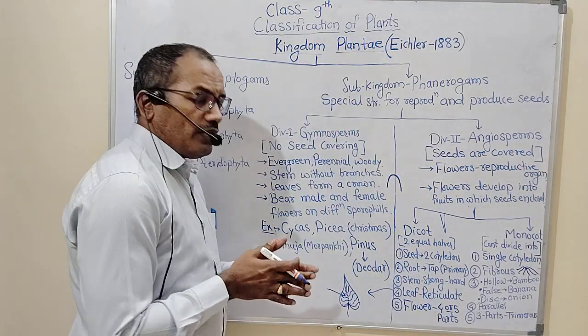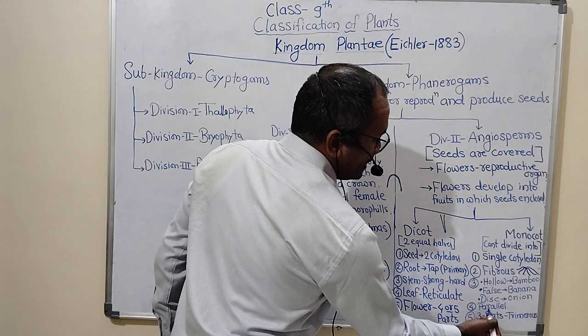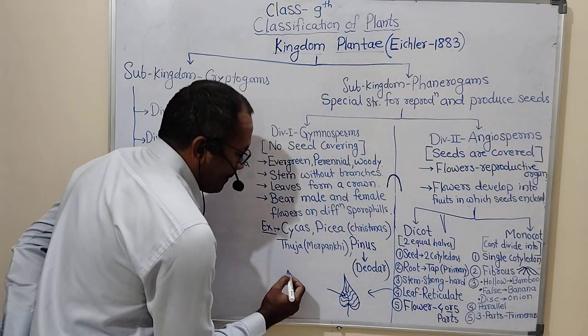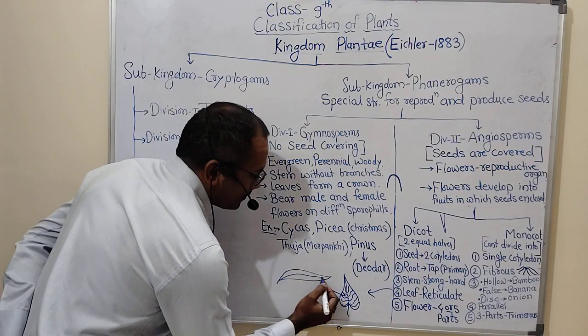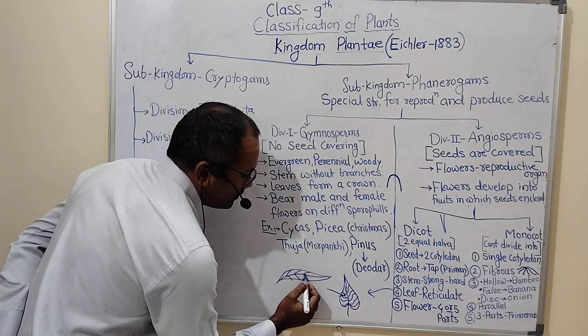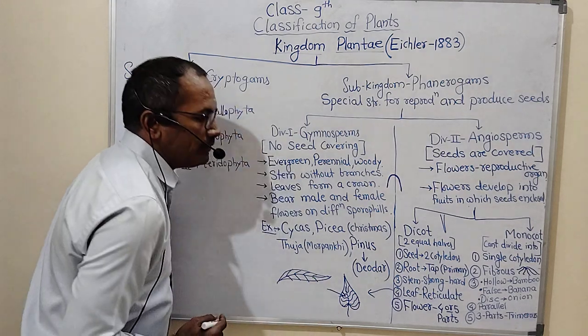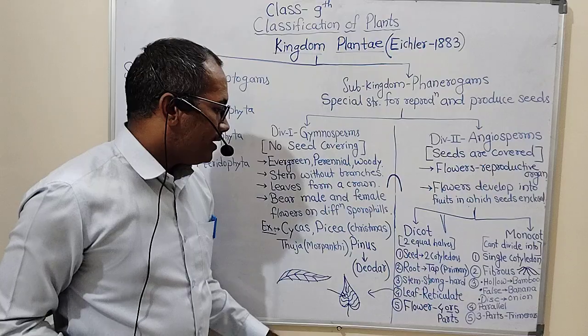Means veins spread throughout the leaf is called reticulate venation. And in case of parallel venation, it is such a kind of venation where veins run parallelly through the length of the leaf. That is called parallel venation, found in monocot plants.